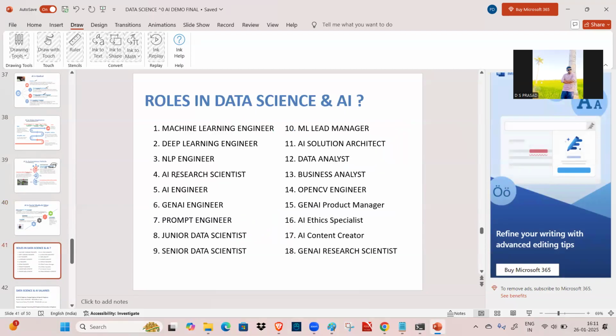Okay, all these things. And when it comes to the roles in data science and AI, there are many different roles: machine learning engineer, deep learning engineer, NLP engineer, AI research scientist, AI engineer, GenAI engineer, prompt engineer, junior data scientist, senior data scientist, ML lead manager, AI solution architect, data analyst, business analyst, OpenCV engineer, GenAI product manager, AI ethics specialist, AI content creator, GenAI research scientist.